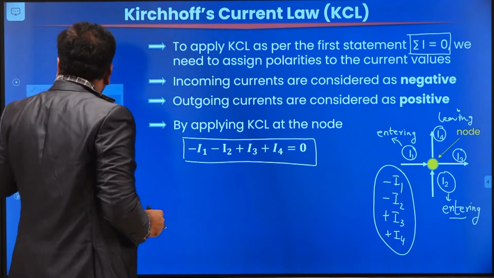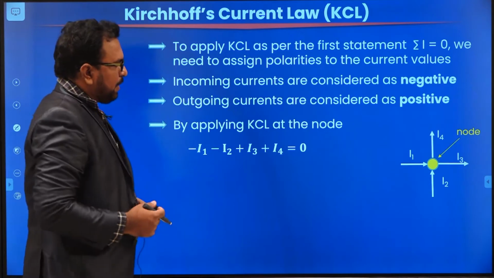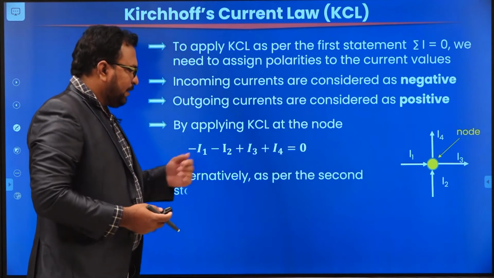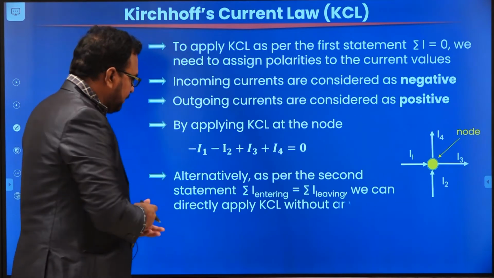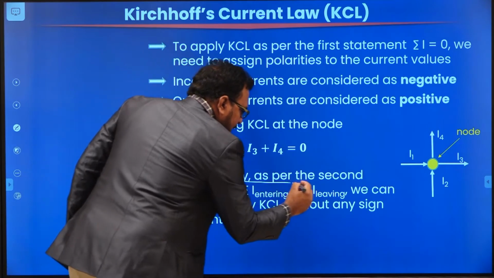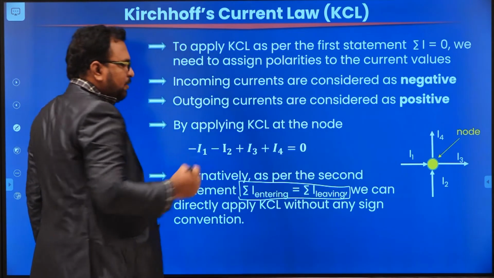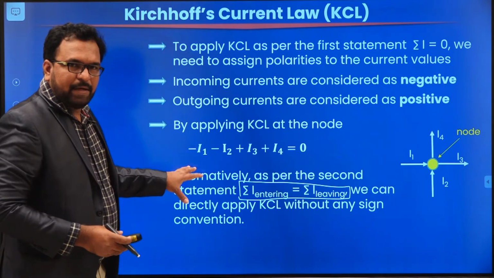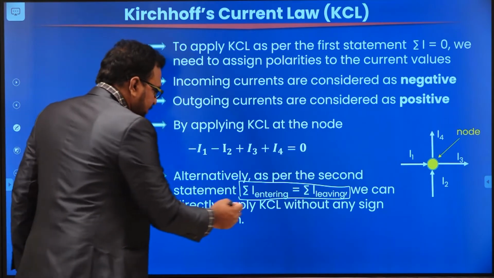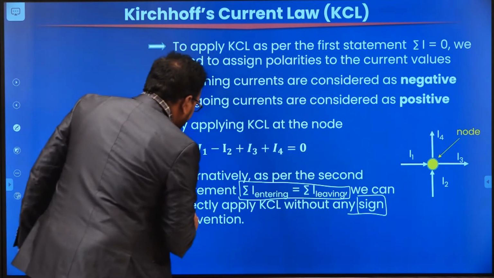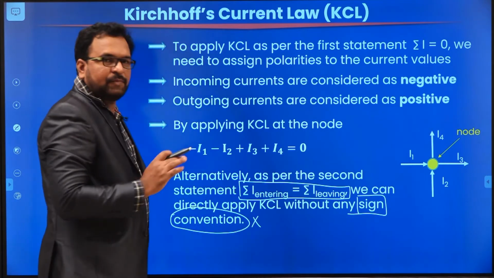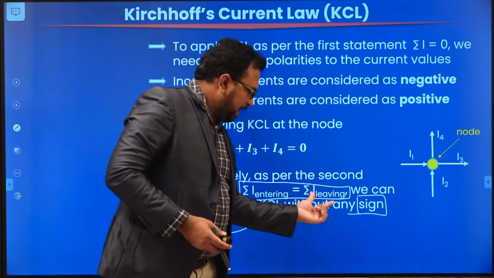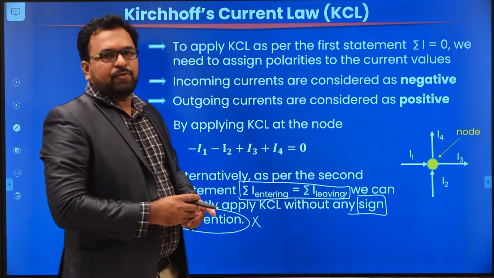Now let us discuss the second statement, how you apply KCL as per the second statement. Alternatively, what is the second statement? The sum of all the currents entering is equal to the sum of all the currents leaving. So when you use the second statement, there is no need to use sign convention, because we simply add the entering currents, simply add the leaving currents, and equate the two summations.